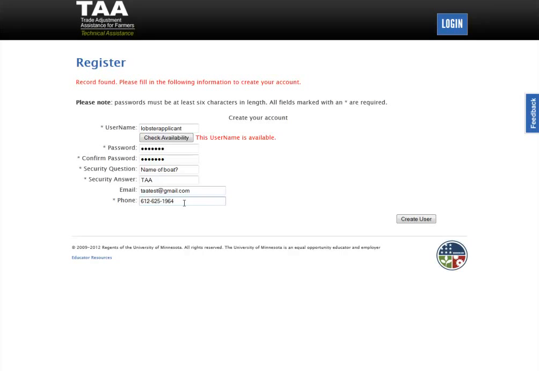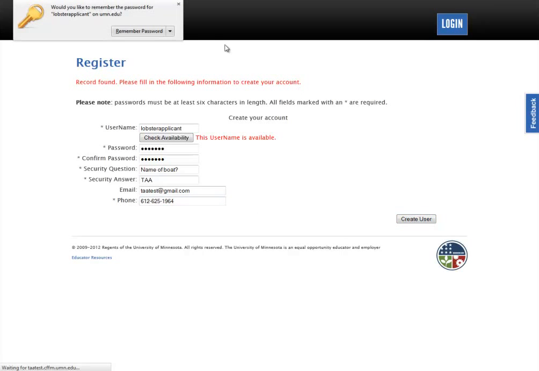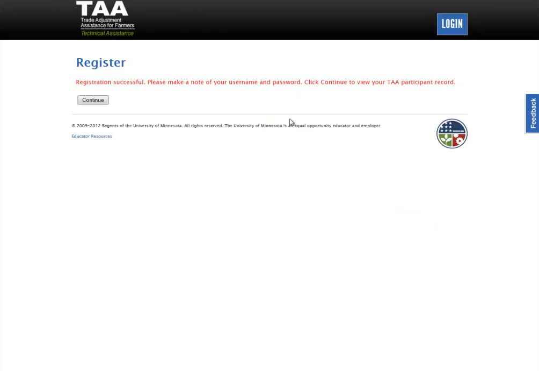And then once all that is entered, click Create User. And we say that the registration is successful. And again, please make note of your username and password. And then once you're ready, click on Continue.